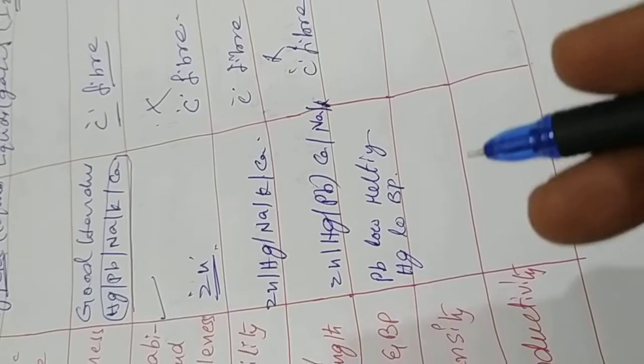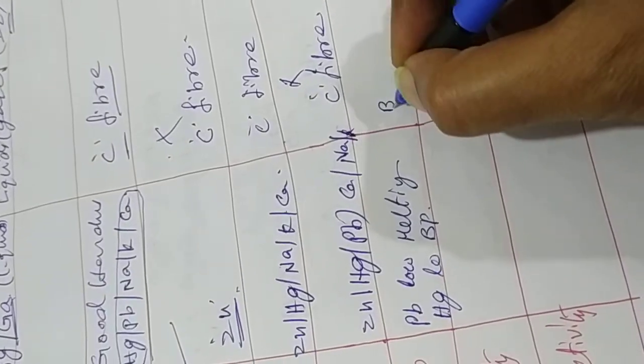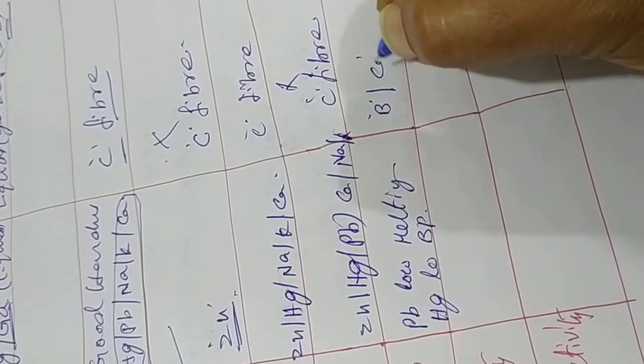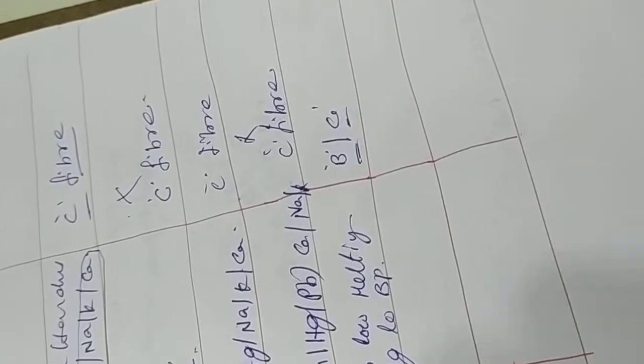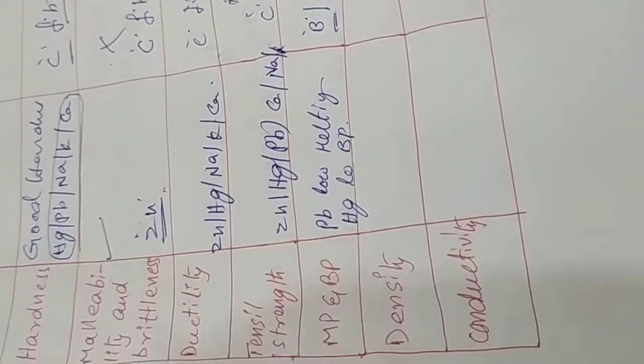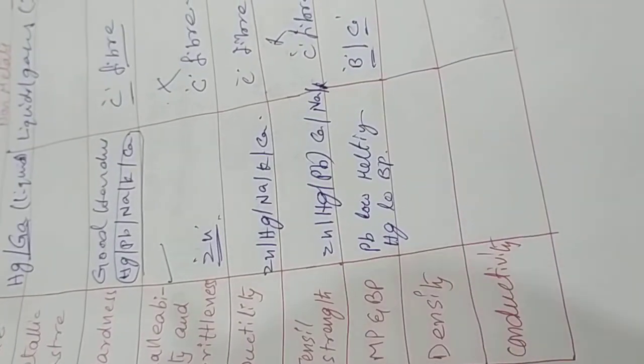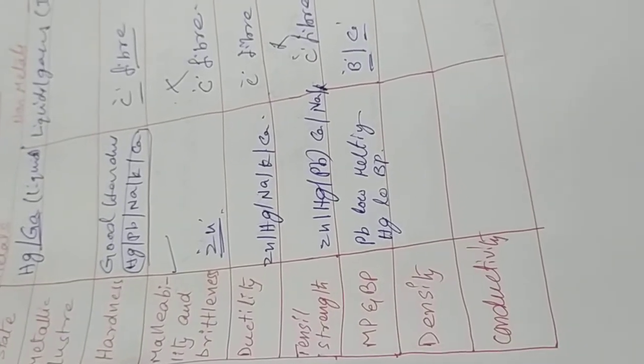Whereas non-metals have very low melting and boiling points. Exceptions are boron, carbon and silicon. Boron and carbon compounds have high melting points. That is one of the specific characters. Density: metals have high density. We all know that metals have good density. But non-metals, whether liquids or solids, don't have that much density.